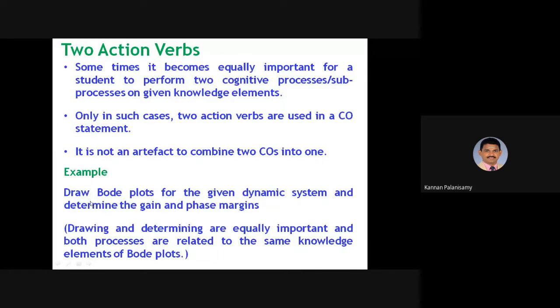For example, draw Bode plot for the given dynamic system and determine the gain and phase margins. So this is one CO. In this case, draw is one action verb, and drawing and determining are equally important, and both processes are related to the same knowledge element, the Bode plots. So here it has 2 action verbs.